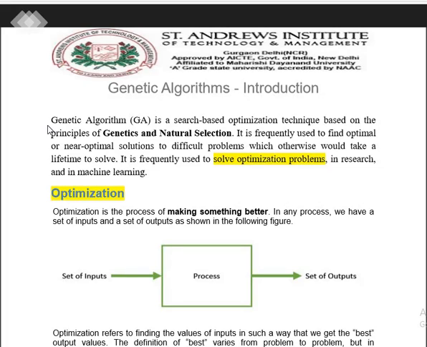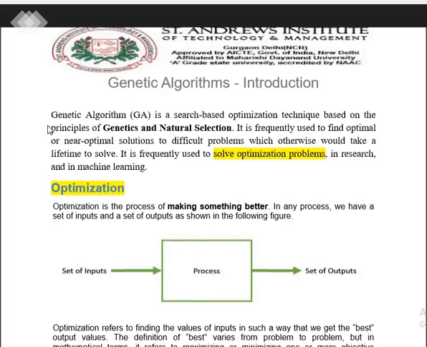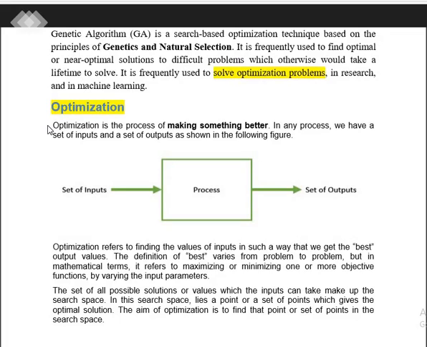This algorithm is also frequently used to find the optimal or near-optimal solution for difficult problems in order to solve a more complex problem. Now, when we say an optimization problem, what is optimization in the field of research? How is it implemented in the field of machine learning? When we say optimization, what is it? That is making something better.